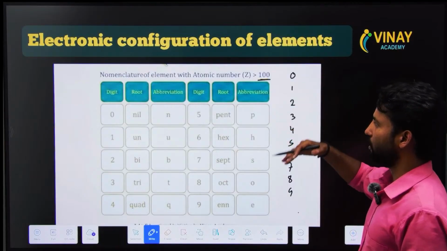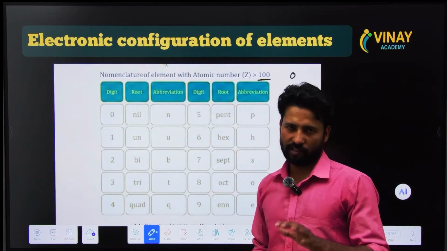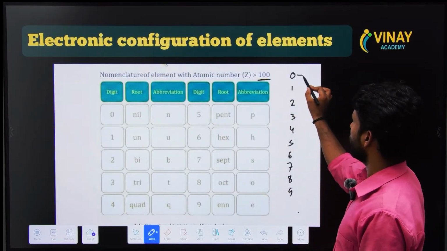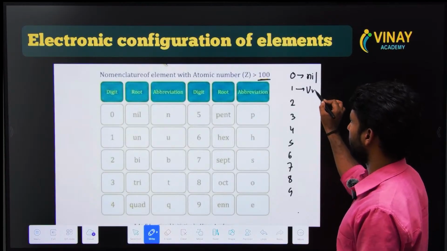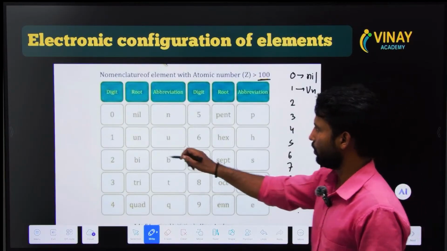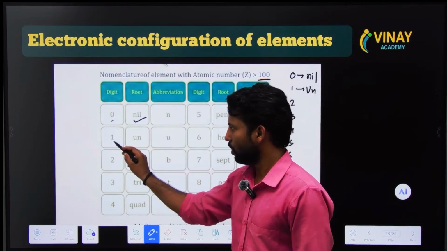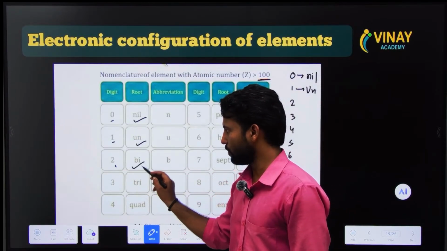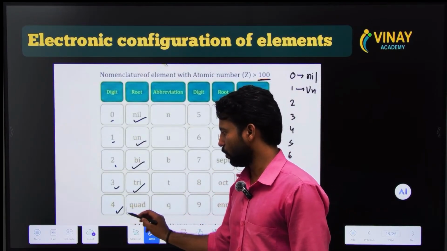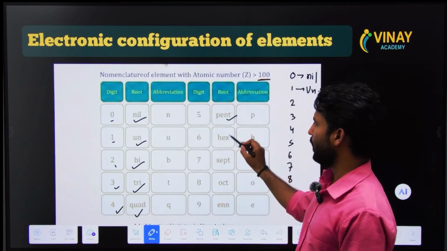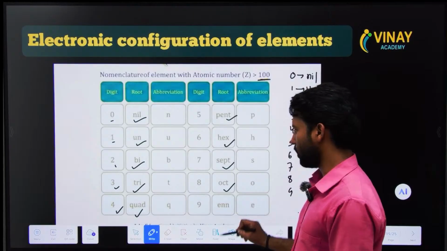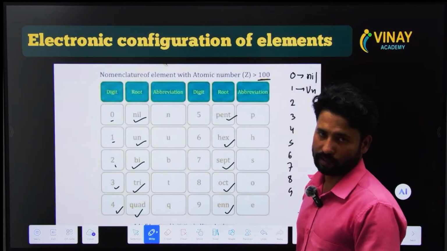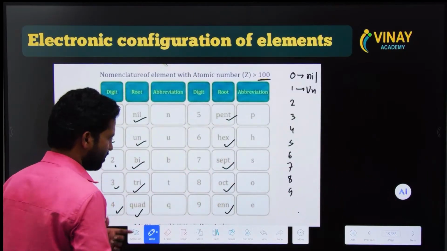There are some abbreviations: 0 is known as nil, 1 is known as un, 2 is known as bi, 3 is tri, 4 is quad, 5 pent, 6 hex, 7 sept, 8 oct, and 9 is known as enn. Sorry, mistake, 9 is known as enn.